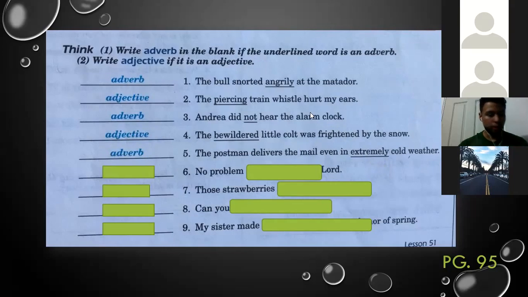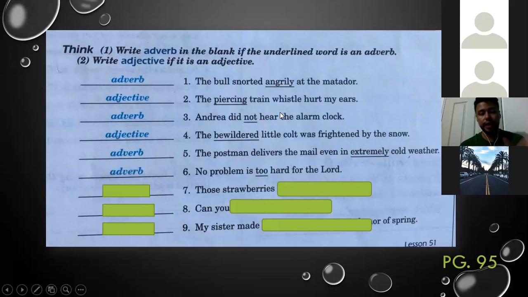Excellent. I like it. Number 6. No problem is too hard for the Lord. Adverb. Too is an adverb. Let's check it out. Yes, underline too and write adverb here on the left side.